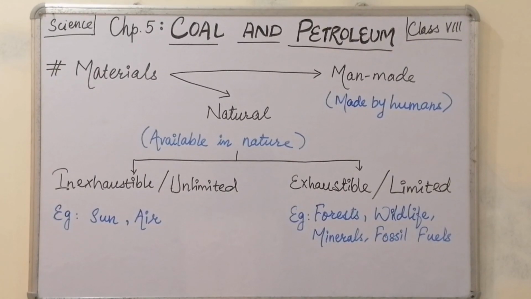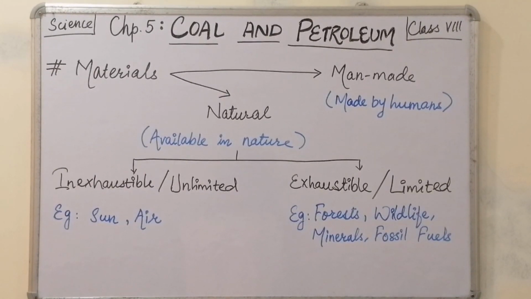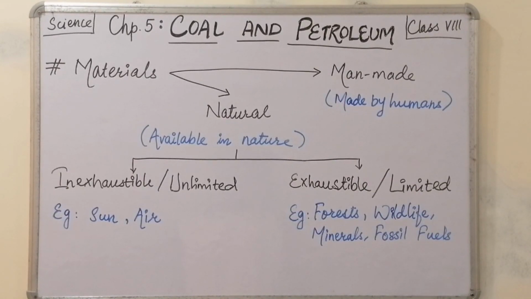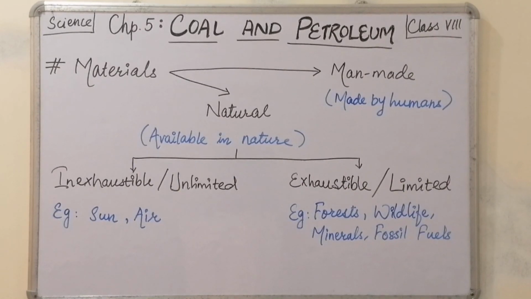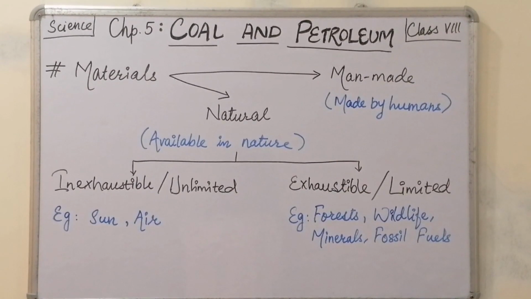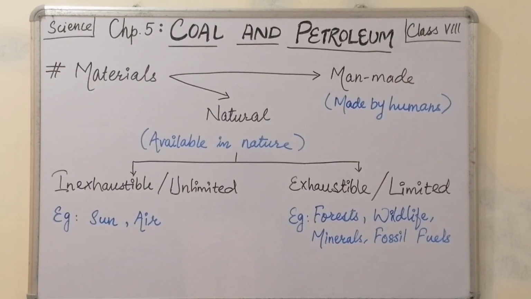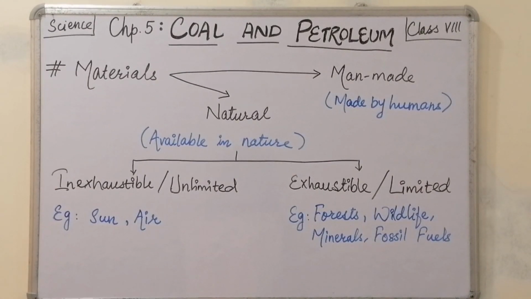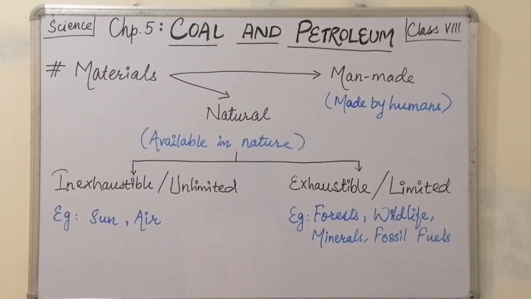Now, the natural resources which are inexhaustible, they are present in unlimited quantity in nature and are not likely to be exhausted by human activities. That means they are not likely to have an end. Till the earth is there, sun and air, which are examples of inexhaustible resources, they will be present.